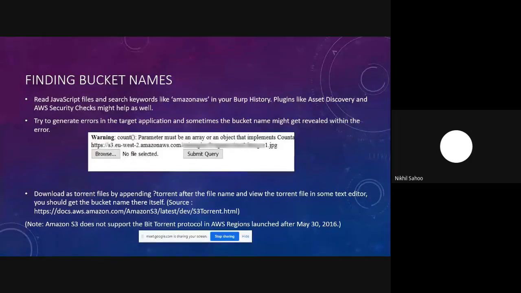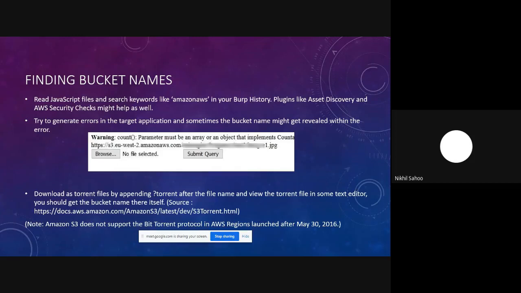You can also search for keywords like Amazon AWS or S3, or try different AWS regions like us-east-1, in the proxy history of your Burp Suite. There are also a few plugins available like Asset Discovery and AWS Security Checks, which might help in automating the process of finding bucket names. So yeah, that was all about finding the bucket names from the contents itself.